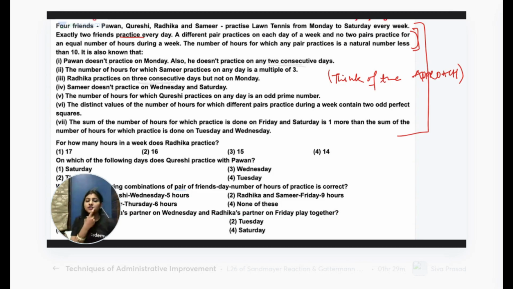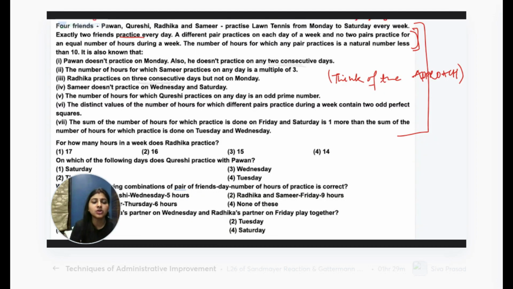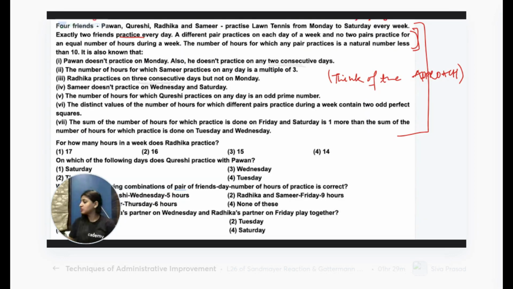Next. The number of hours for which Samir practices on any day is a multiple of 3. Okay, for S, any day the practice hours are multiple of 3. 3, 6, or 9. These are the 3 possibilities less than 10. Okay? Next. I think 9 is not possible because it says less than 10, right? Less than 10 means it cannot be 10. It has to be 9 or less. Okay, and let's see in the box.